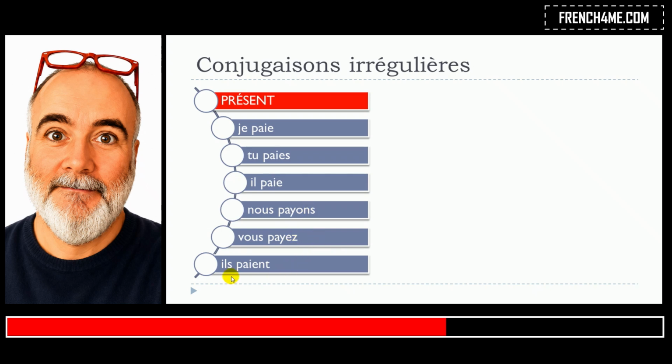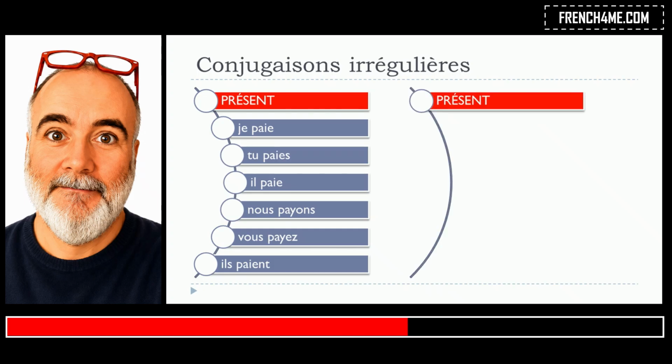And for ils, the plural form, it's exactly the same as for je, tu, and il. You change this Y and you put I instead. That's the way it should be done, and that's the way I was taught when I was young. But the good news is that you've got another option for this payer group, or AY group, because it is now allowed to write these verbs like that as well.